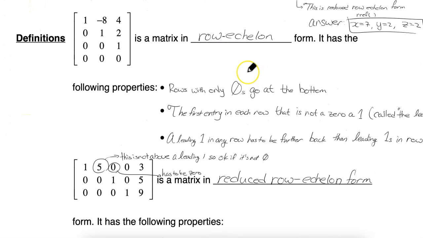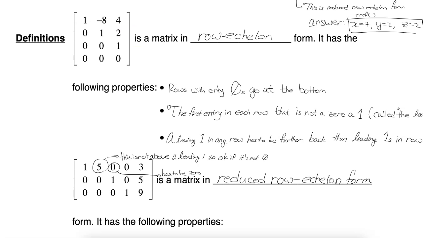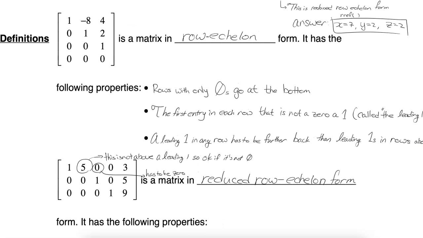So formally, row echelon form is something like this, where firstly all the rows with only zeros are placed at the bottom here. Then the first entry in each row that is not a 0 has to be a 1. So you can see here the first entry that's not a 0 is a 1. Here again the first entry that's not a 0 is a 1. And here again. This is called the leading one. In other textbooks, this is called the pivot. In our textbook, it is called the leading one.